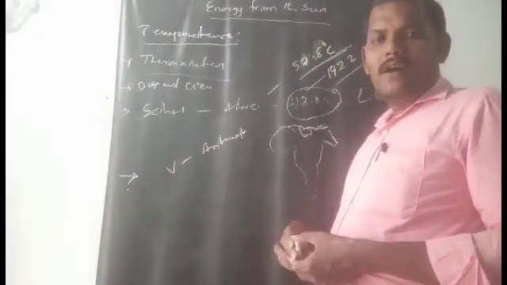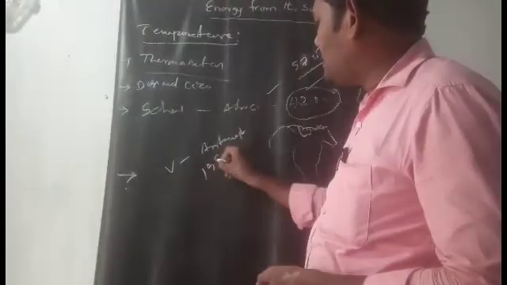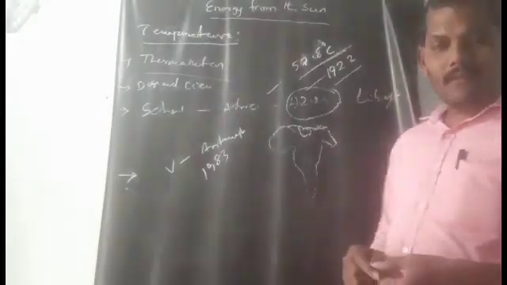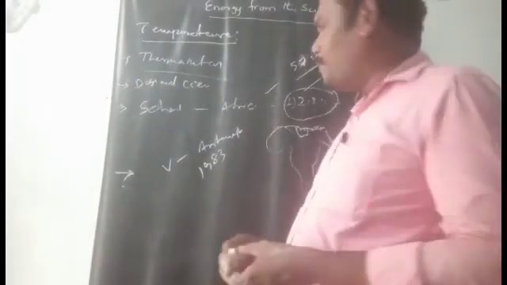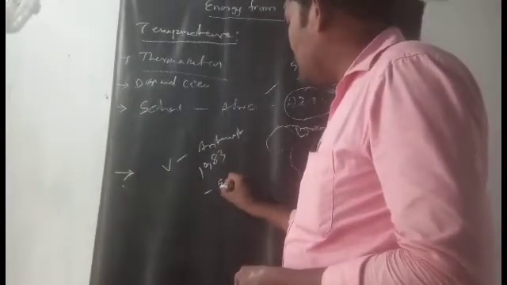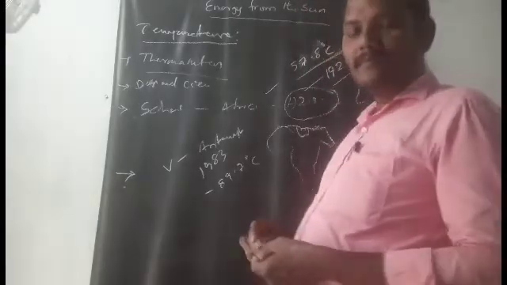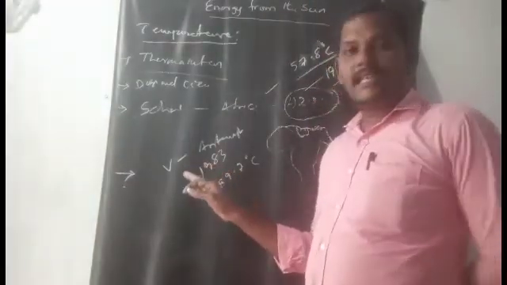Which year was it recorded? In 1983. How much was the temperature? Minus 89.7 degrees centigrade. This is the lowest temperature recorded in the world.